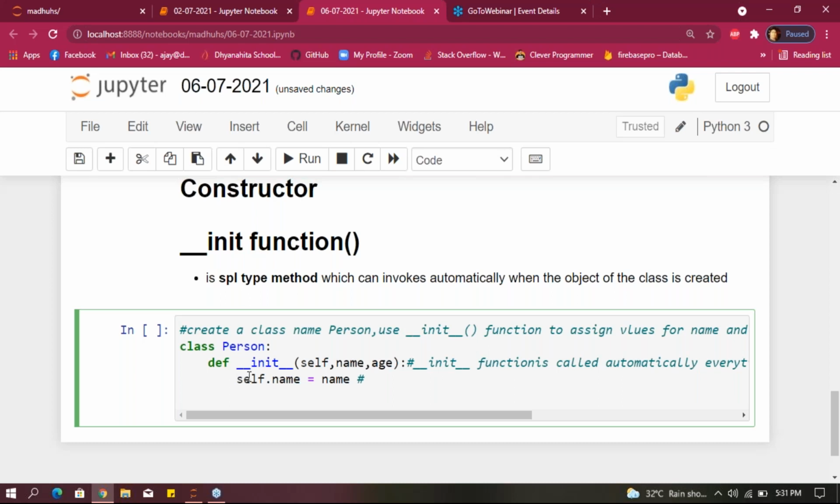After giving this initial function, our constructor, what I am doing is self dot name equals name. Here you have to understand what is this self here, why we are using self. Self parameter is used